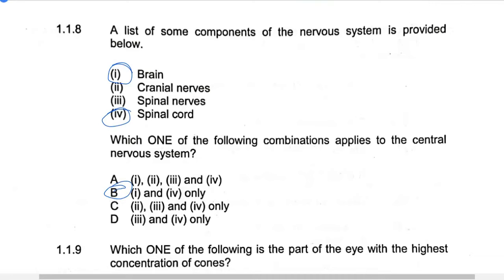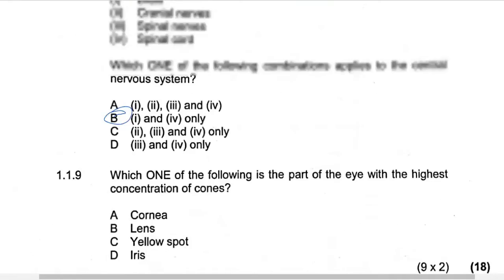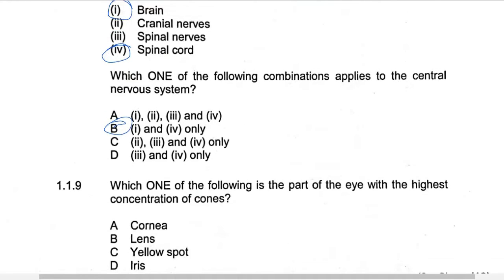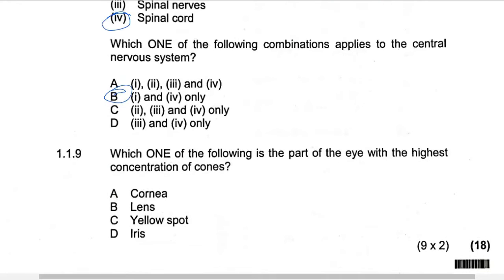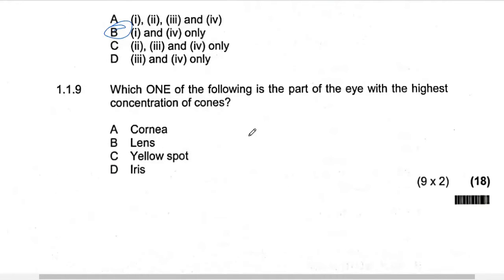And then we go to what about these other ones? These other ones, they belong to what you call the peripheral nervous system, the nervous system of the sides. And then the last question on objective, they're saying that which one of the following is the part of the eye with the highest